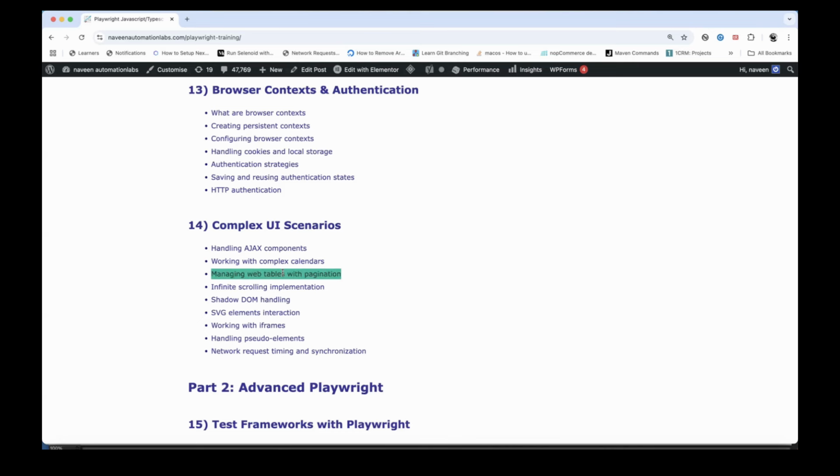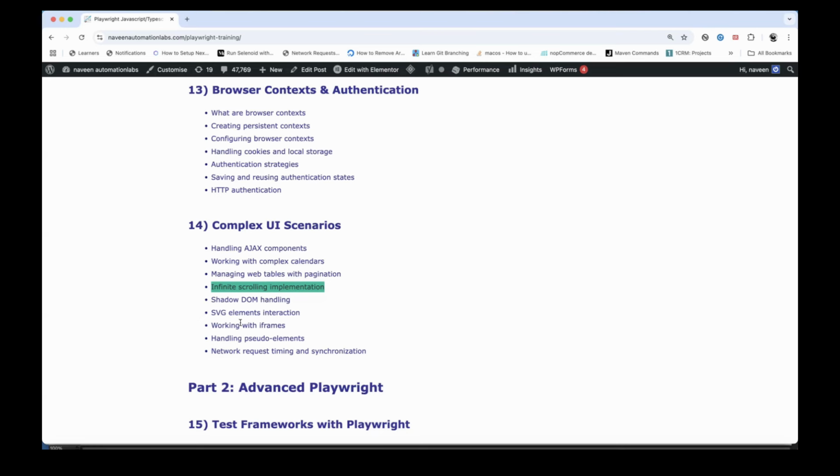Managing the web table with pagination. This is also a really complex scenario. There is a web table, and then we have to click on page number one, then two, then three, and next and previous buttons are available. Reports are coming, and then we have to go to the specific page. How to go there? How to write loop-based scenarios with respect to a web table with pagination? We will talk about it. Infinite scrolling implementation. Can we do the scrolling in Playwright? Yes, of course we can do that.